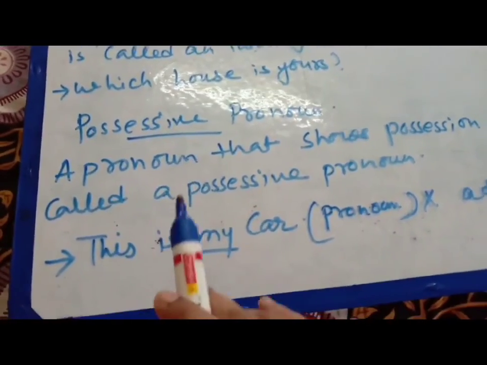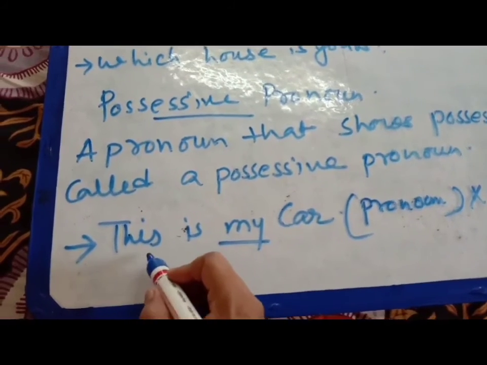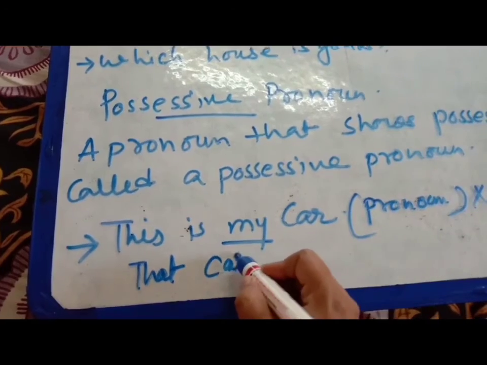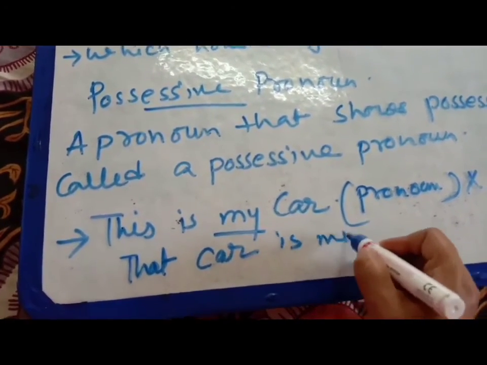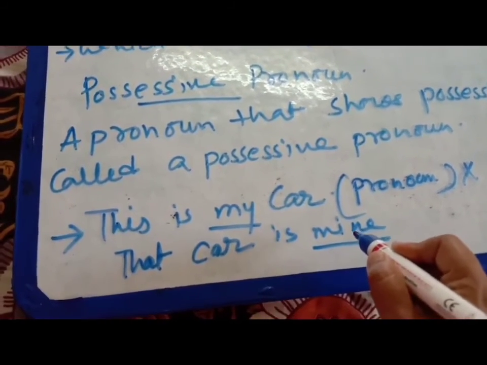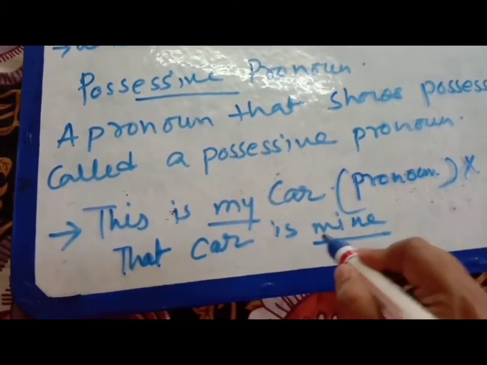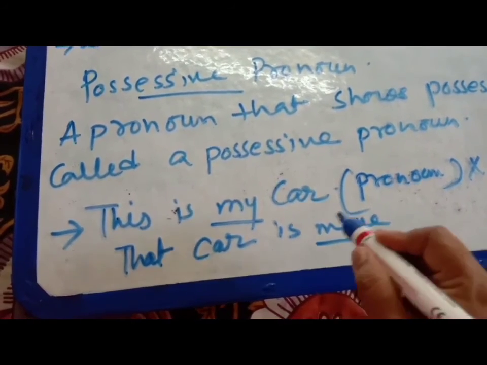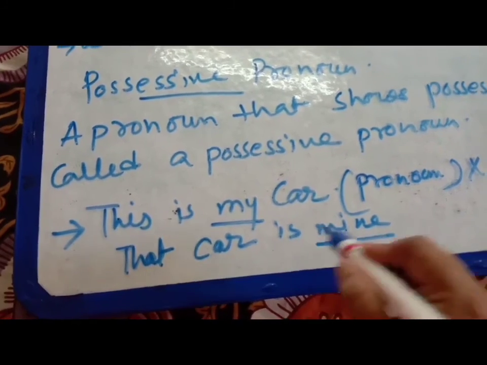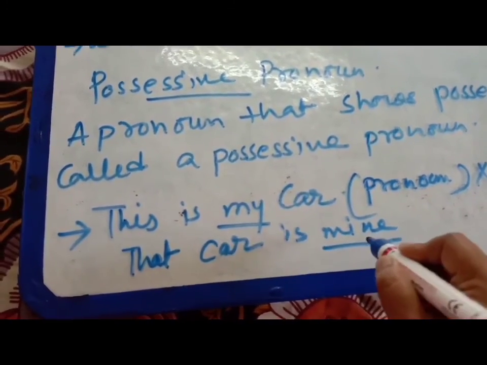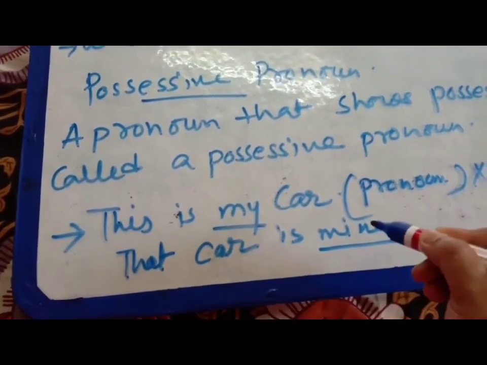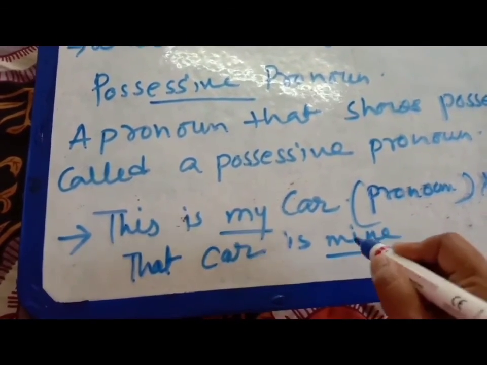But when we are writing possessive pronouns, the sentences must be like this: suppose I write, "That car is mine." Here this word mine is the possessive pronoun. I have told you the pronoun must sit by the verb, so "is mine." This mine will be the possessive pronoun. Mine: whose car is this? Mine. It shows the possession, so it is the possessive pronoun.